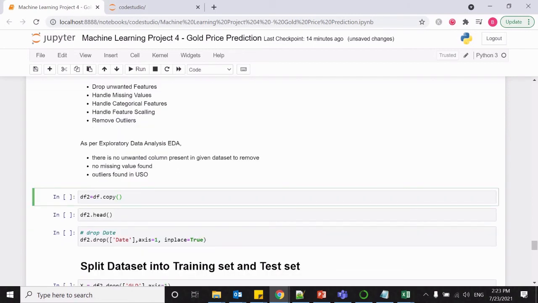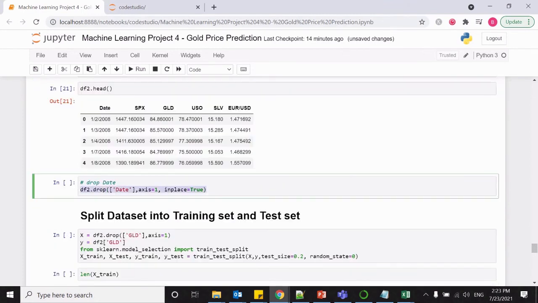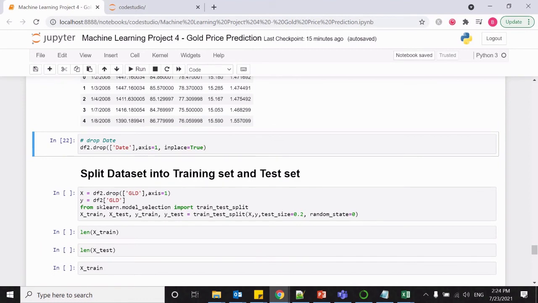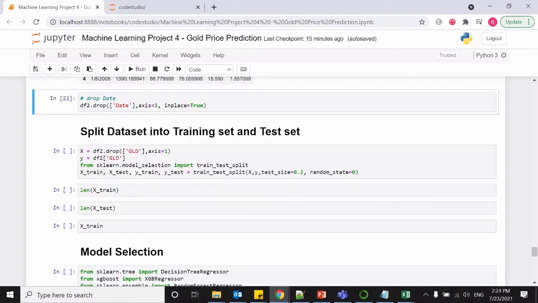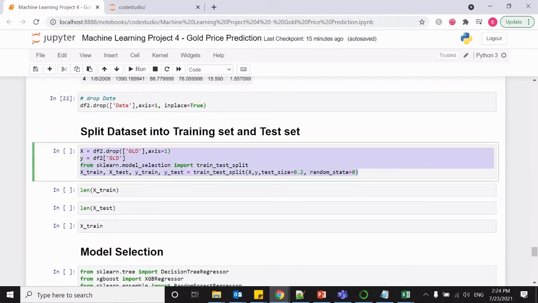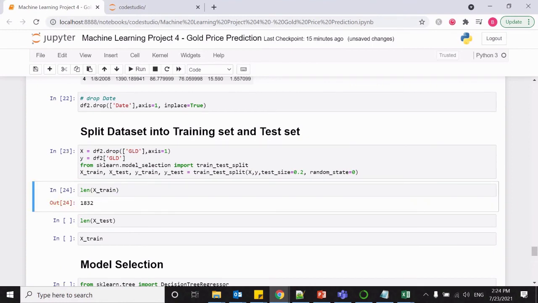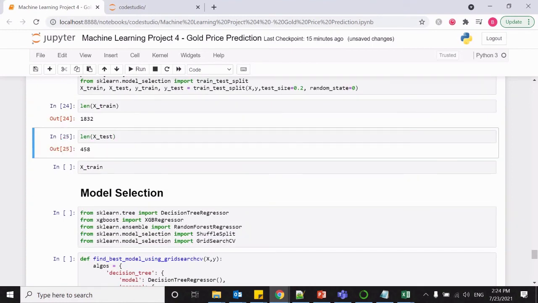Let us copy the data frame into a new data frame. In our exercise, we are not going to take the date feature, and hence we are dropping it. So here is the command to drop the feature. Now we are done with the EDA and the feature engineering. The next step would be splitting the data set into training set and test set. So here is a piece of code to split the data set into training set and test set. Let us see the length of the training set and length of the test set.